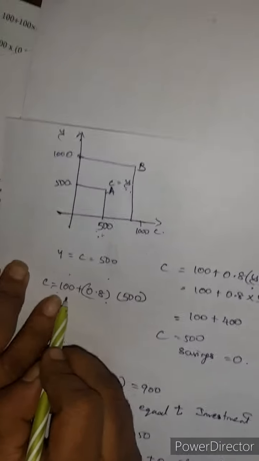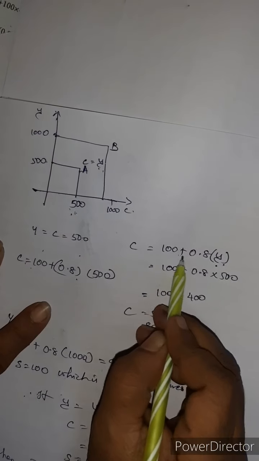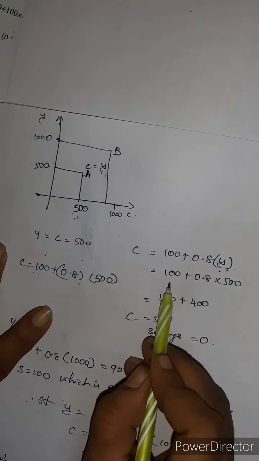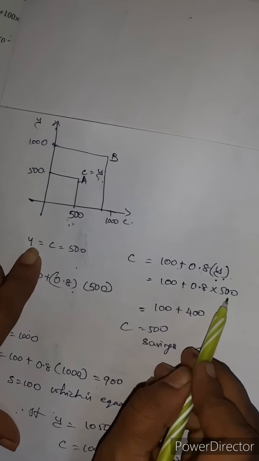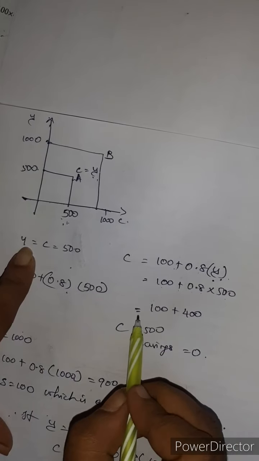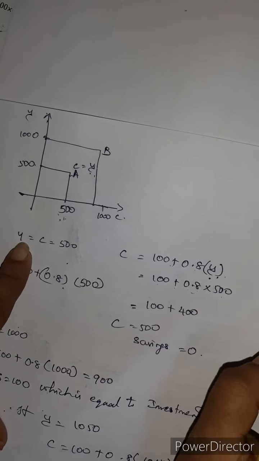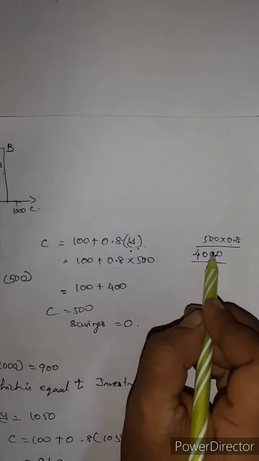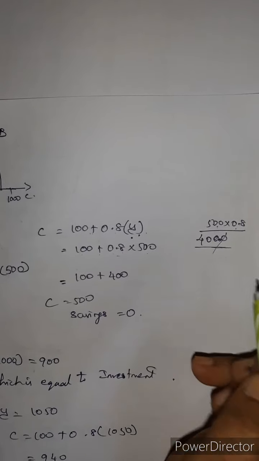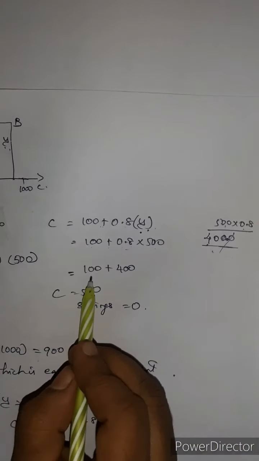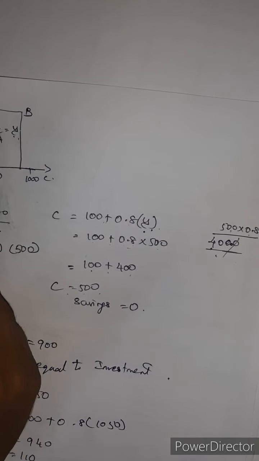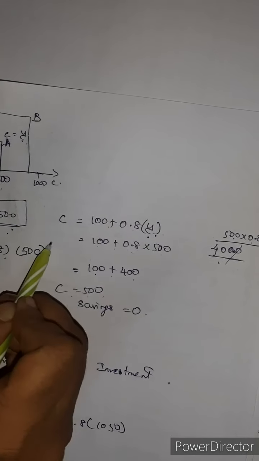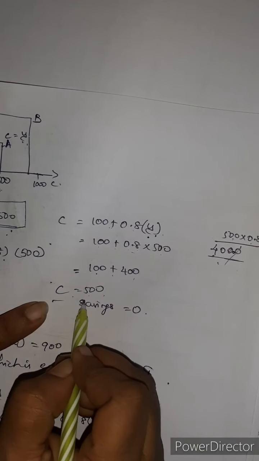C equal to, already we studied this, C equal to 100 plus 0.8y, isn't it? 100 plus 0.8 into y, which is given as 500. When we multiply 500 into 0.8 we get 400, the zero is cancelled. That means 100 plus 400, C equal to 500. Y equal to C equal to 500 is given here, so it is proved, isn't it?